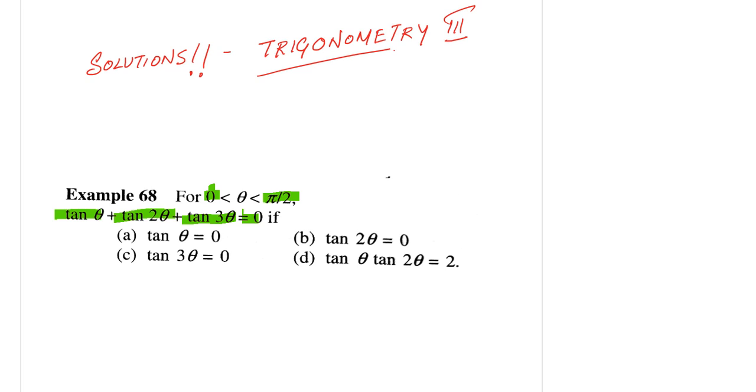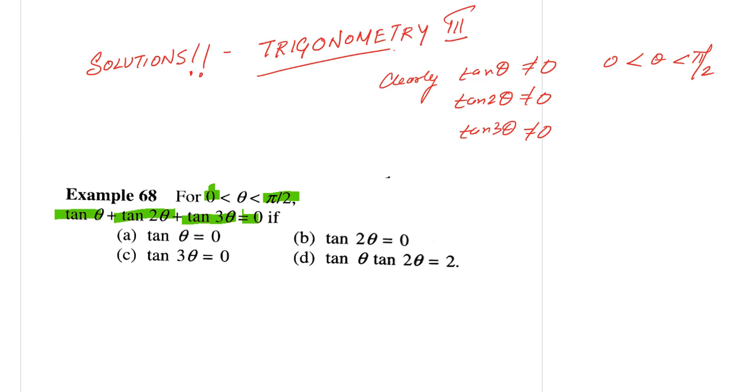Let's just observe that clearly tan theta is not equal to 0, tan 2 theta is not equal to 0, and tan 3 theta is not equal to 0, because theta lies between 0 and pi by 2. This is 0 and this is pi by 2, and we have tan 3 theta equal to tan of 2 theta plus theta.